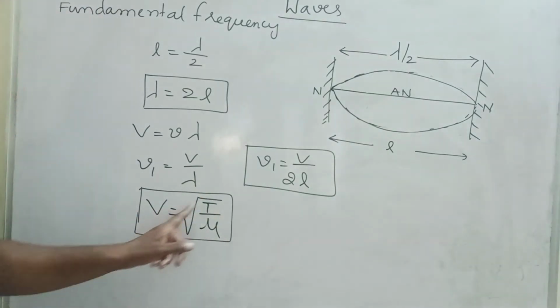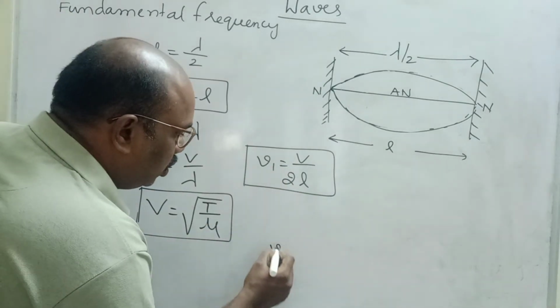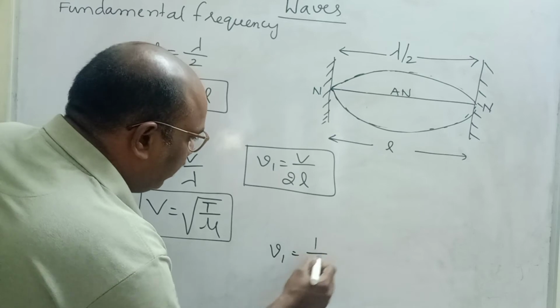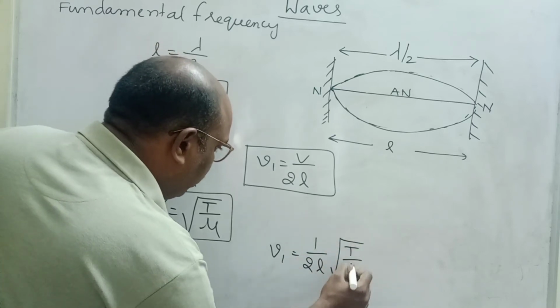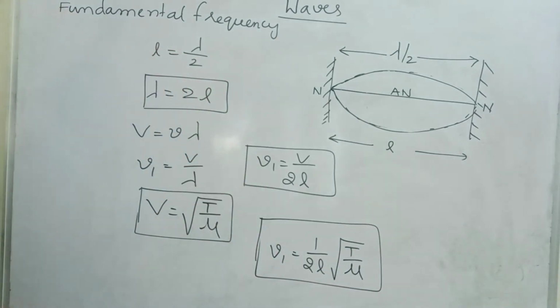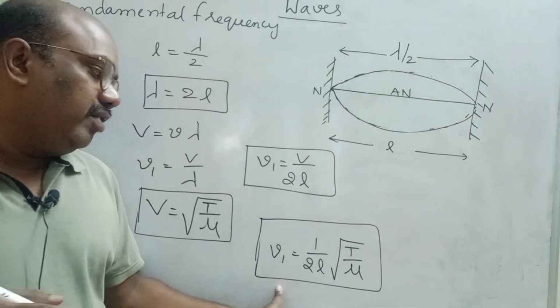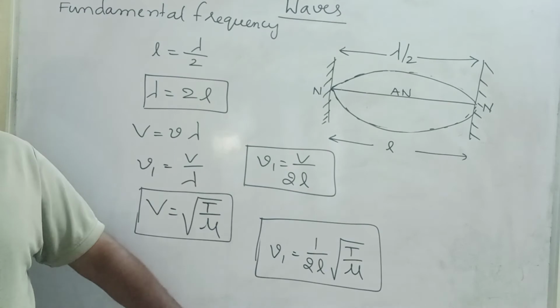So, v is equal to under root T by mu. Substitute here. Nu 1 is equal to what will happen? 1 by 2L into under root T by mu. This is the fundamental frequency formula. Fundamental frequency nu 1 is equal to 1 by 2L into under root T by mu.